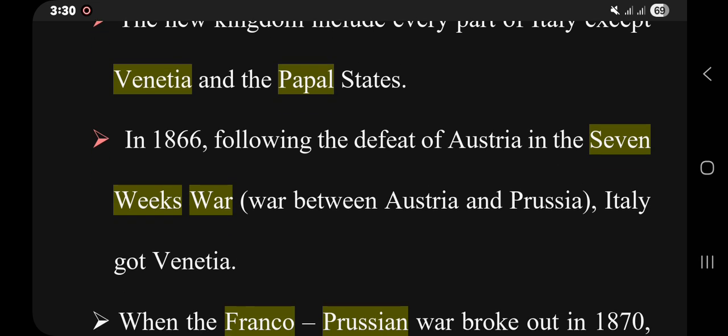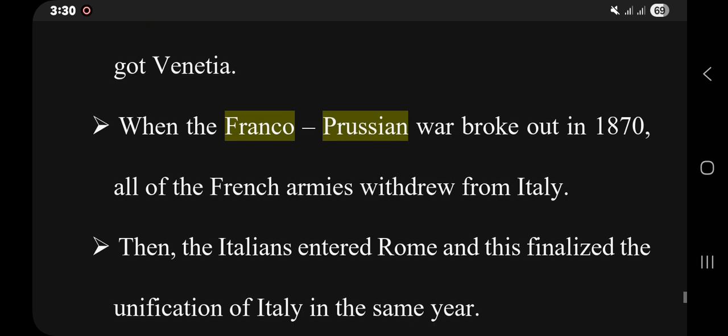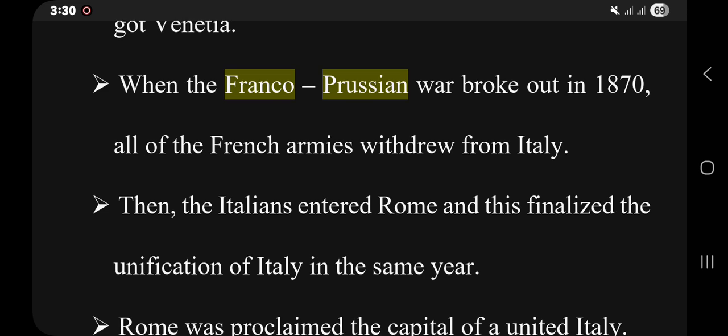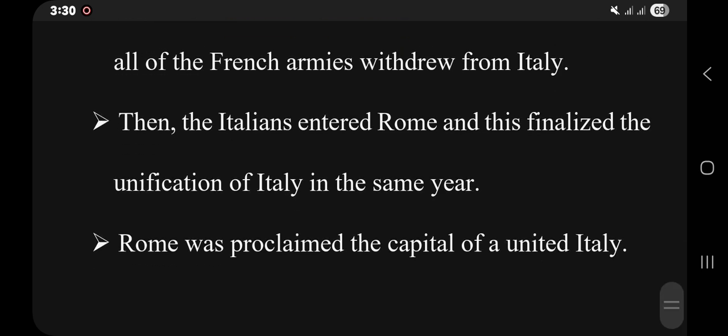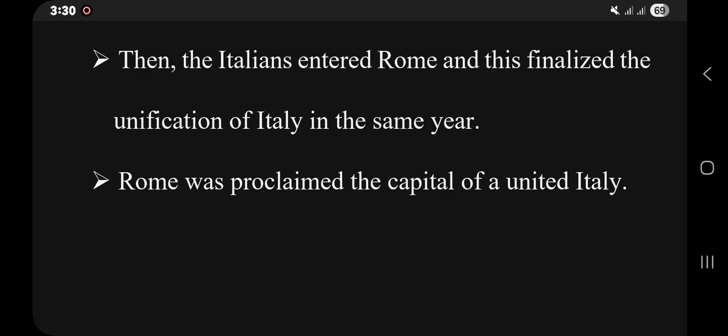In 1866, following the defeat of Austria in the Seven Weeks' War between Austria and Prussia, Italy got Venetia, whereas when the Franco-Prussian War broke out in 1870, all of the French armies withdrew from Italy. So then Italians entered Rome, and this finalized the unification of Italy. In the same year, Rome was proclaimed the capital of a united Italy. This is today's topic, and we have finalized it.